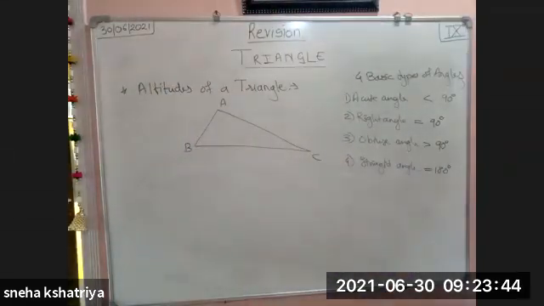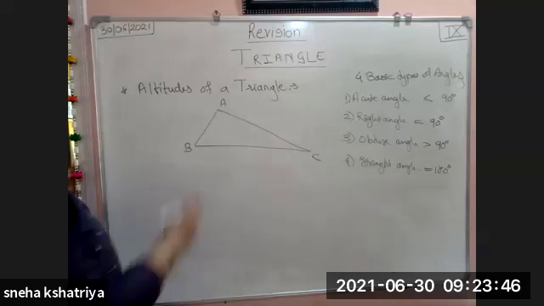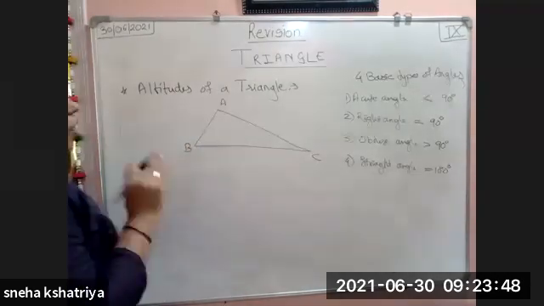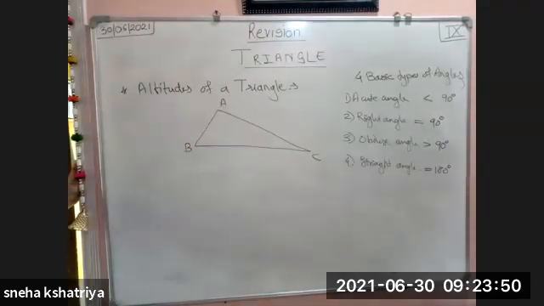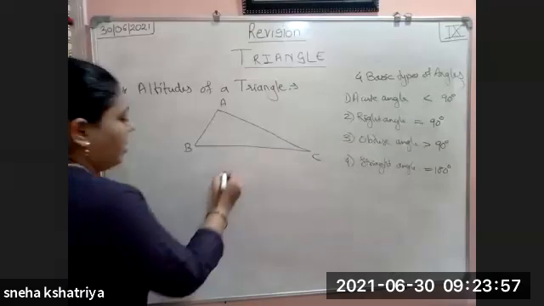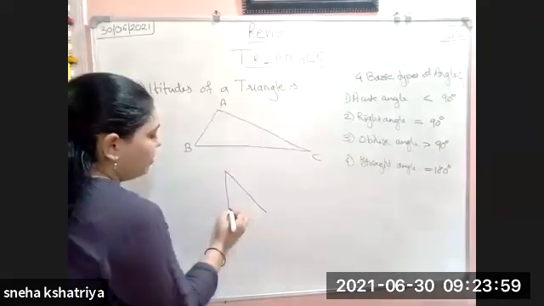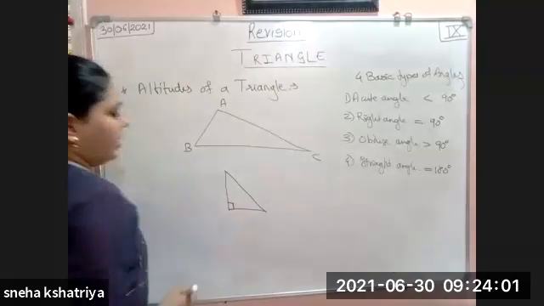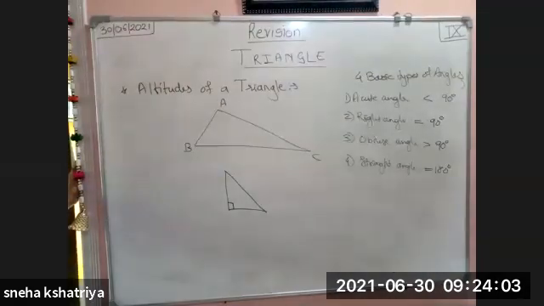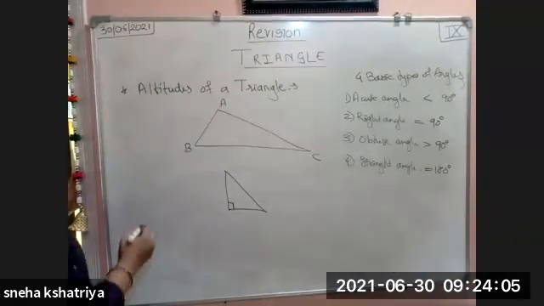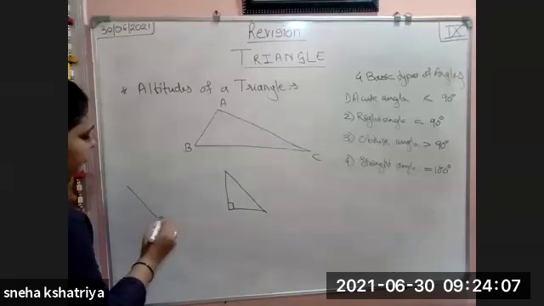So these four basic angles are very important. Now if you see in this triangle, all the angles are less than 90 degrees. So this is your acute angle triangle. And the second one is the right angle triangle. This is like this. Any one angle is a right angle. And which one is the obtuse one?